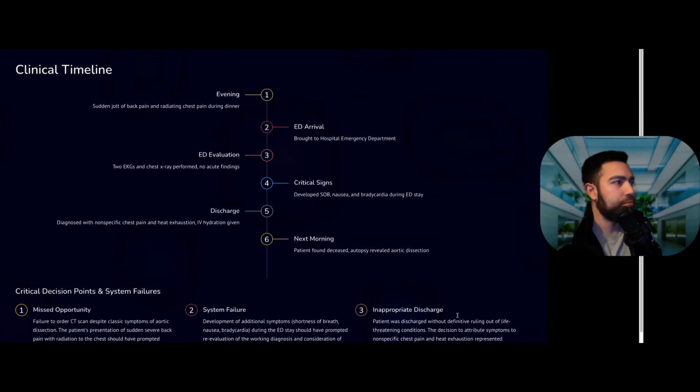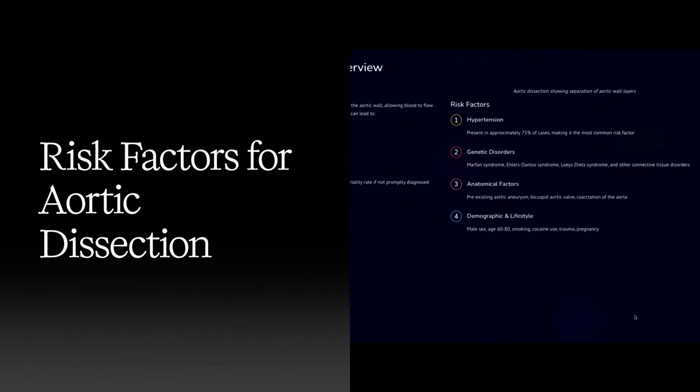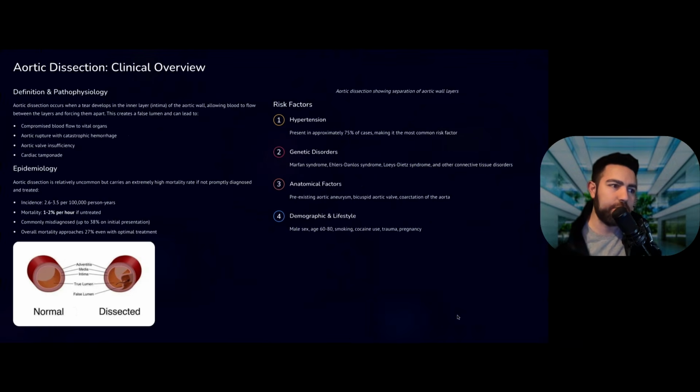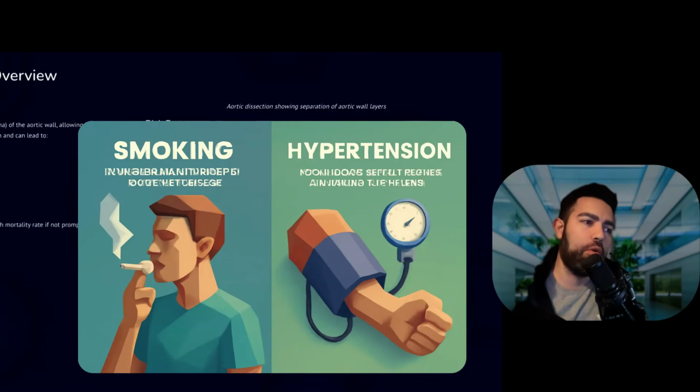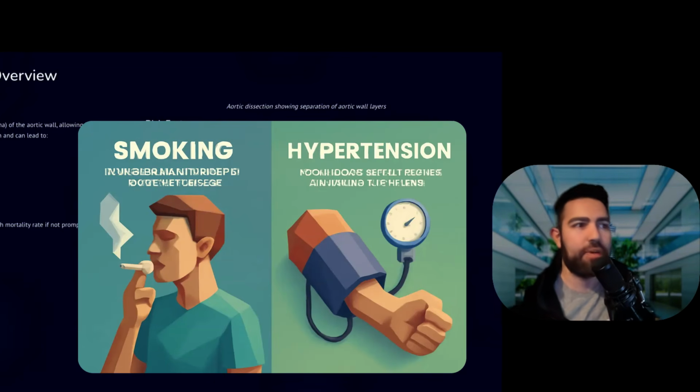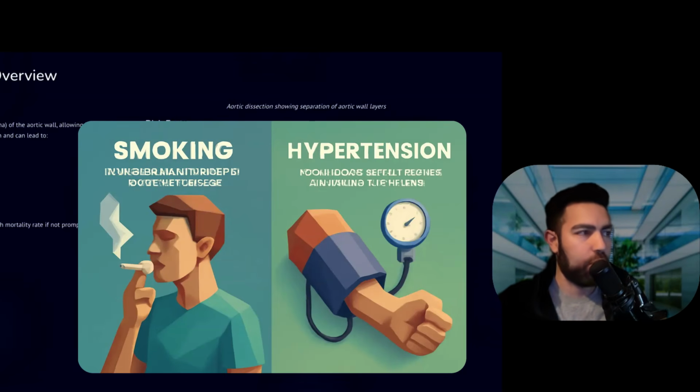Aortic dissection, of course, the risk factors: hypertension, genetic disorders such as Marfan, Ehlers-Danlos, connective tissue disorders, and anatomical factors could be a pre-existing aortic aneurysm, bicuspid aortic valve, a coarctation of aorta. Demographically, in males 60 to 80 with smoking, cocaine, trauma, and even pregnancy. But remember that smoking is the most important risk factor for developing an AAA. However, hypertension is the most important risk factor for aortic dissection. Please do not mix those up, specifically for the boards.